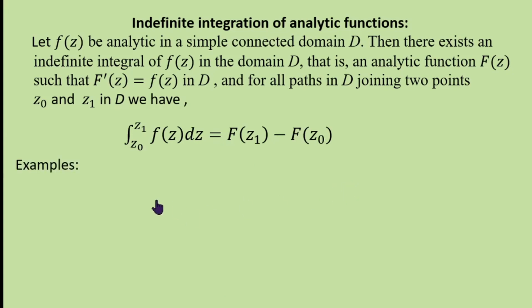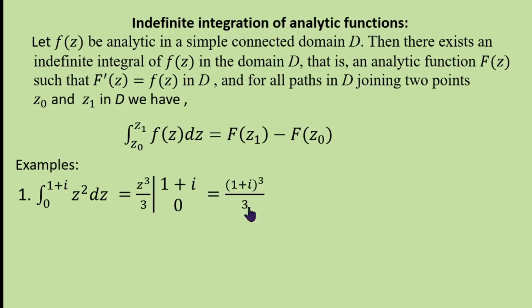Examples: integrate z square dz from 0 to 1 plus i. We know that z square is an analytic function, and we can find an analytic function z cube by 3 whose derivative is z square. Therefore, we can apply this for any path from 0 to 1 plus i. Take any path, that integral value is nothing but z cube by 3 from 0 to 1 plus i. So it is nothing but (1 plus i) whole cube by 3.